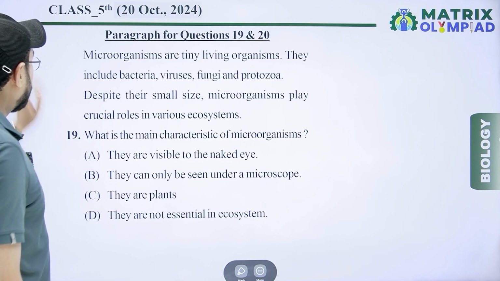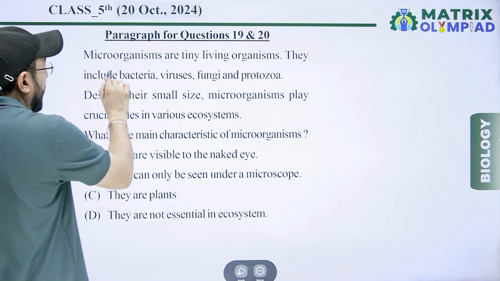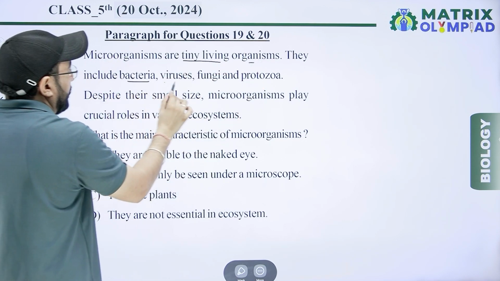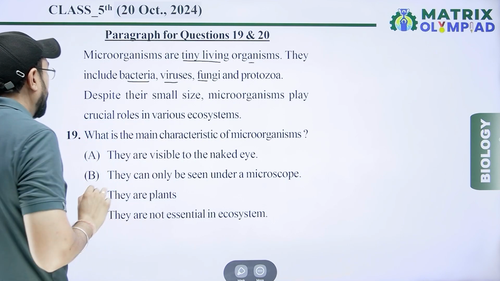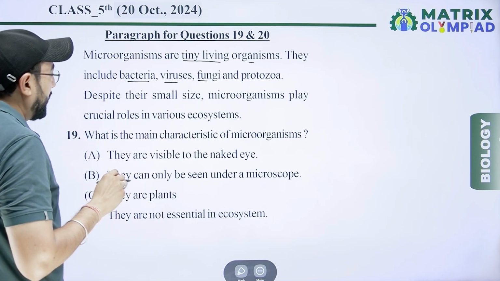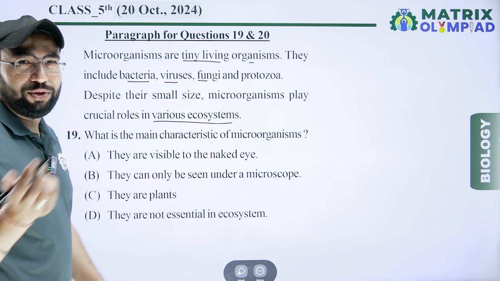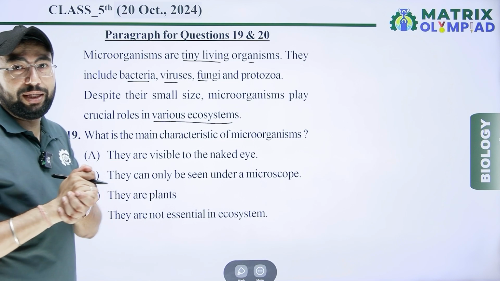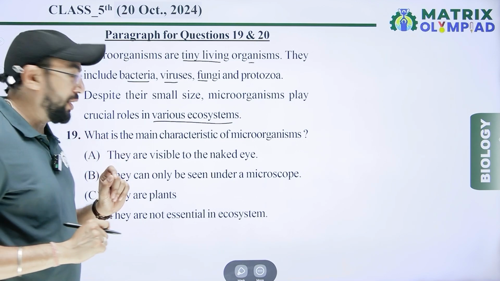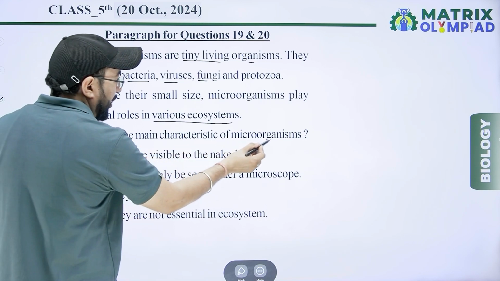Next, paragraph for questions 19 and 20. Microorganisms are tiny living organisms. They include bacteria, virus, fungus, and protozoa. Despite their small size, microorganisms play a crucial role in various ecosystems, like decomposition and the formation of many things. So, according to the paragraph, question 19: what is the main characteristic of microorganisms?